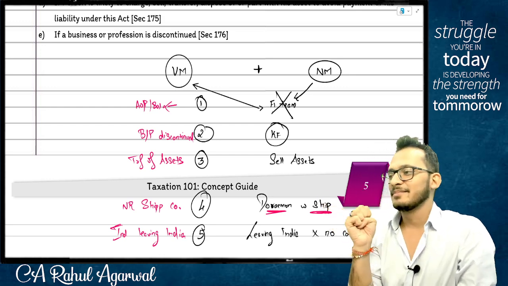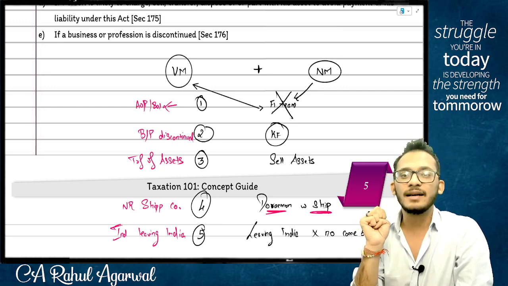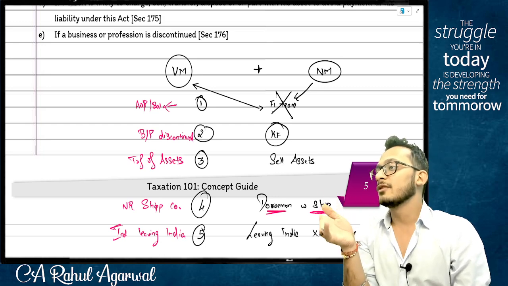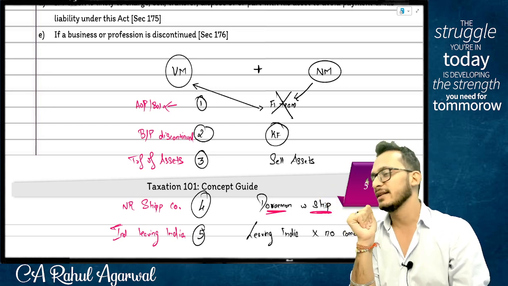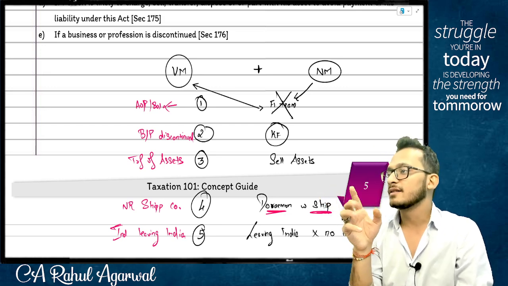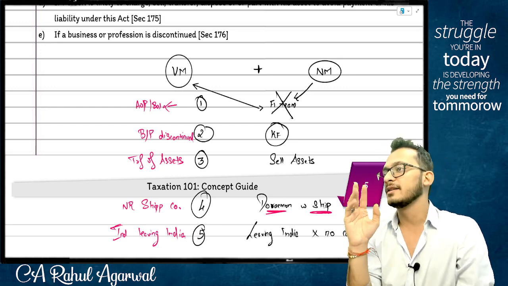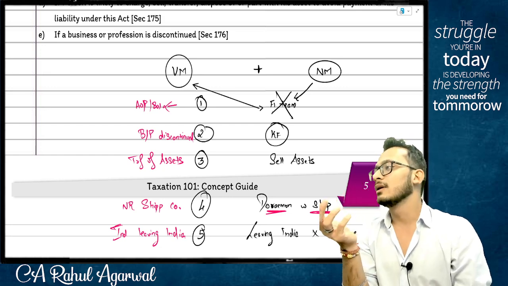Step number 2. What have you written? Identify the person and his residential status. Here is where, when you look at an item, tell me first whether it's an individual, HUF, company, AOP, firm, BOI, whatever it is. Because in the Income Tax Act, every person operates differently. Every person has a different tax rate, different treatments, different way of working. So first of all, you need to know who exactly you are answering for.